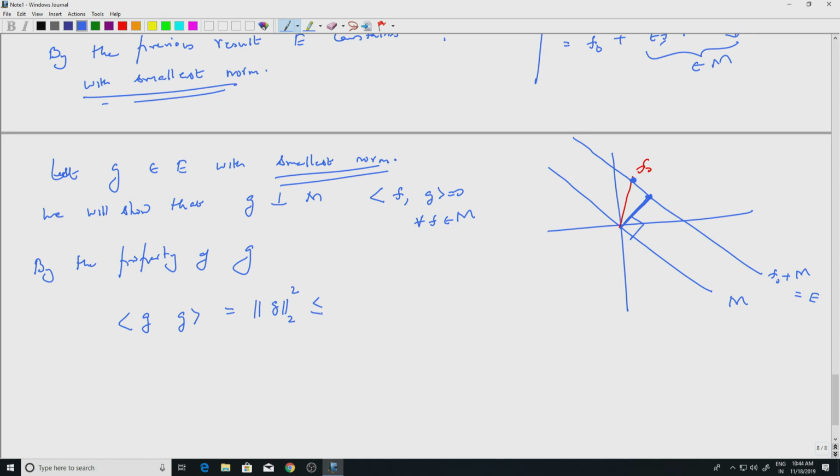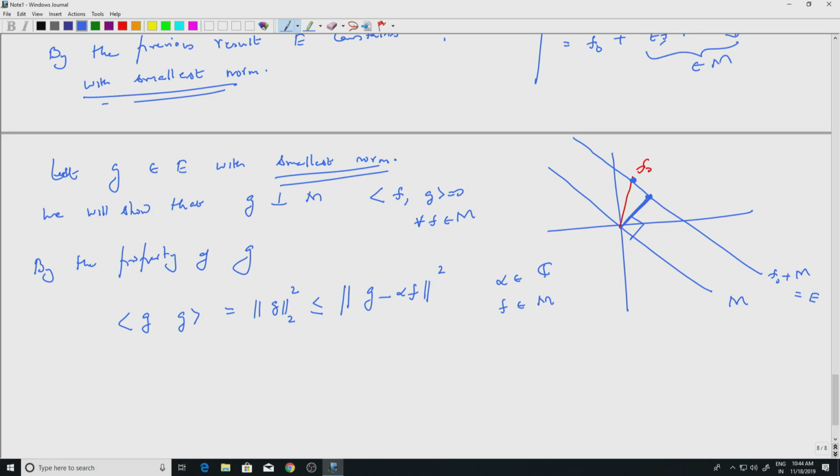So for any other element in E, you will have norm bigger. So if I look at norm G minus alpha F square for alpha a complex number and F in M, this would be bigger.